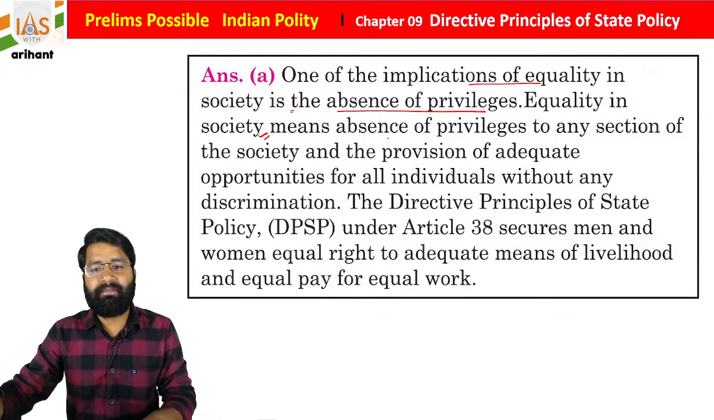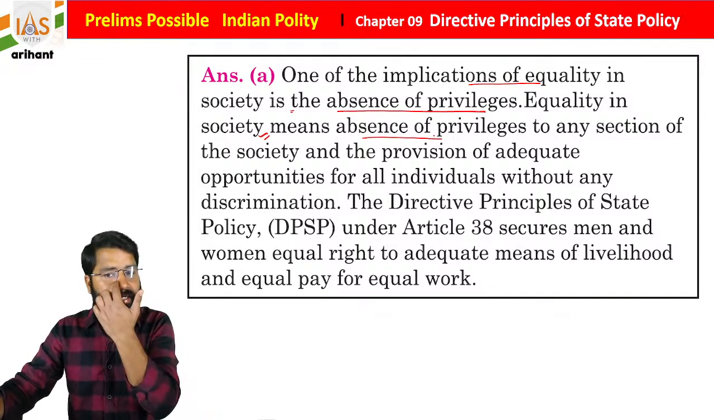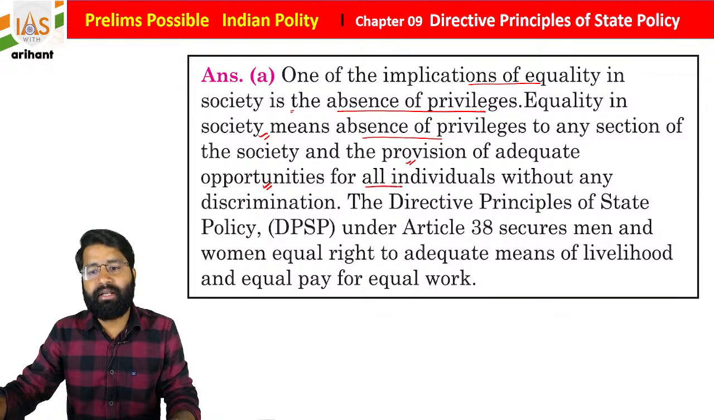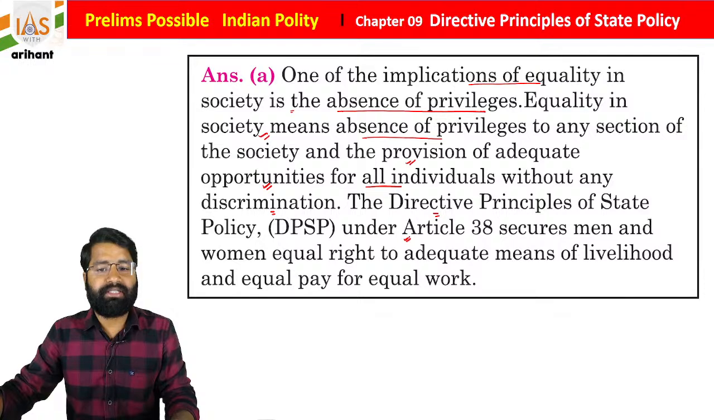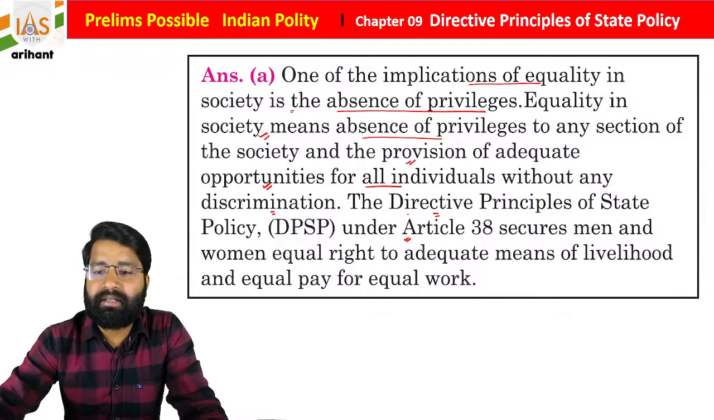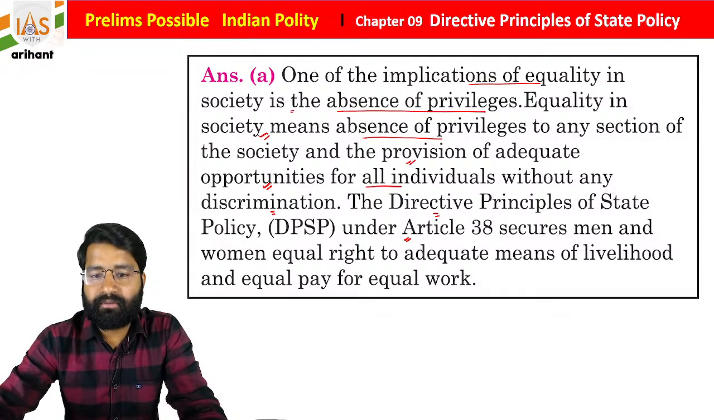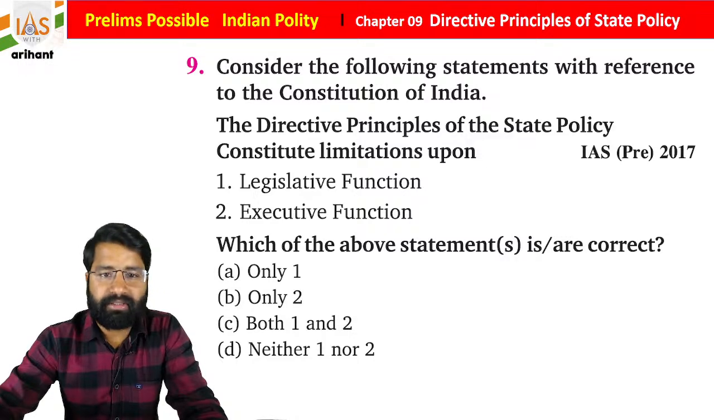Equality in society means absence of privilege to any section of the society and the provision of adequate opportunities for all individuals without discrimination. So the directive principle of state policy came under Article 38 to secure men and women equal pay for equal work, adequate means of livelihood. Okay, so these all things are included here.